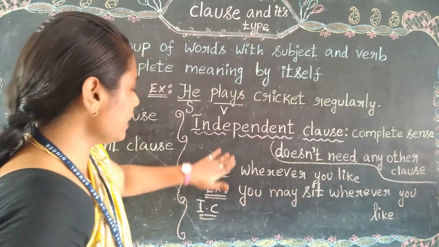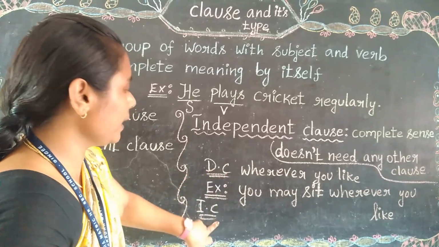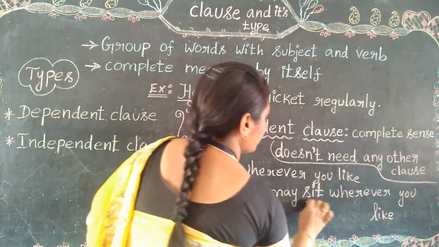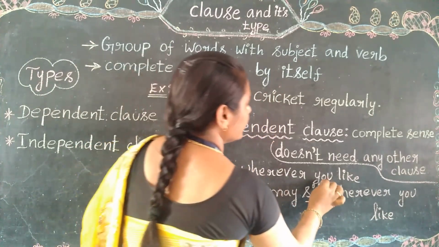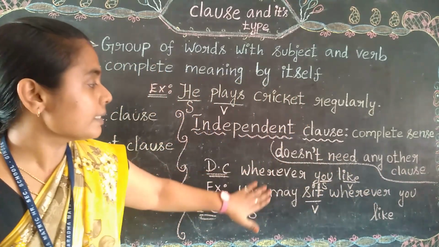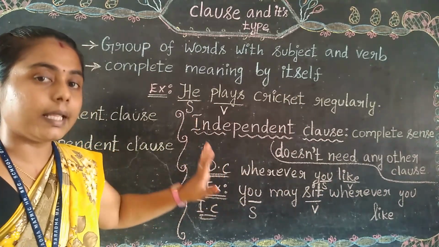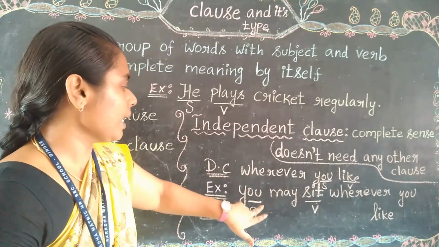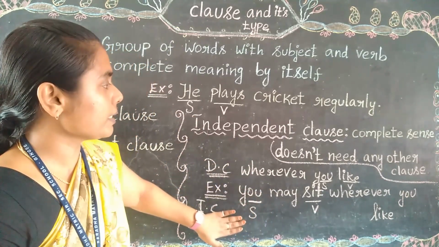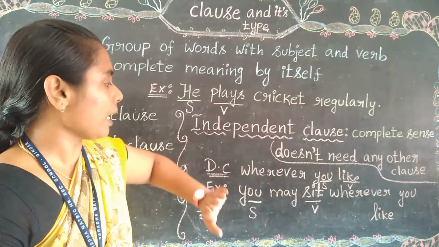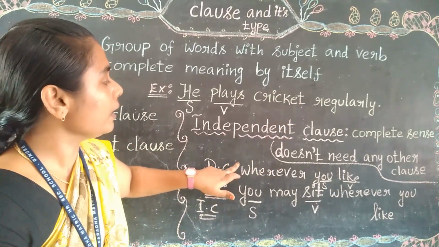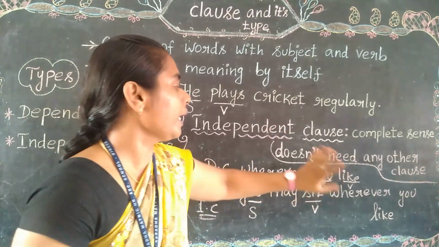But see here the difference between the dependent clause and the independent clause. This is the independent clause. Here is the subject and verb, and here also a subject and verb. Both contain the subject plus verb combination, but there is a differentiation. The independent clause accepts the subject and verb combination and gives the complete meaning. But the dependent clause will not give the complete meaning for the entire sentence.